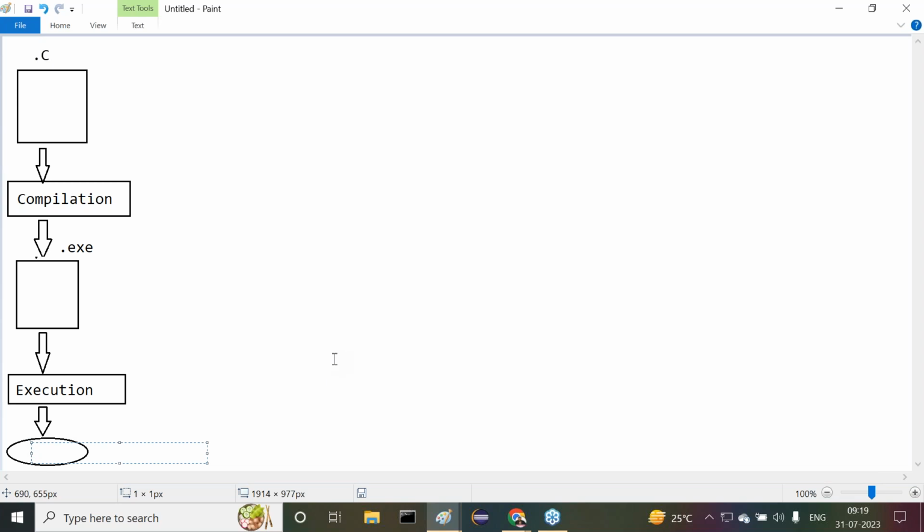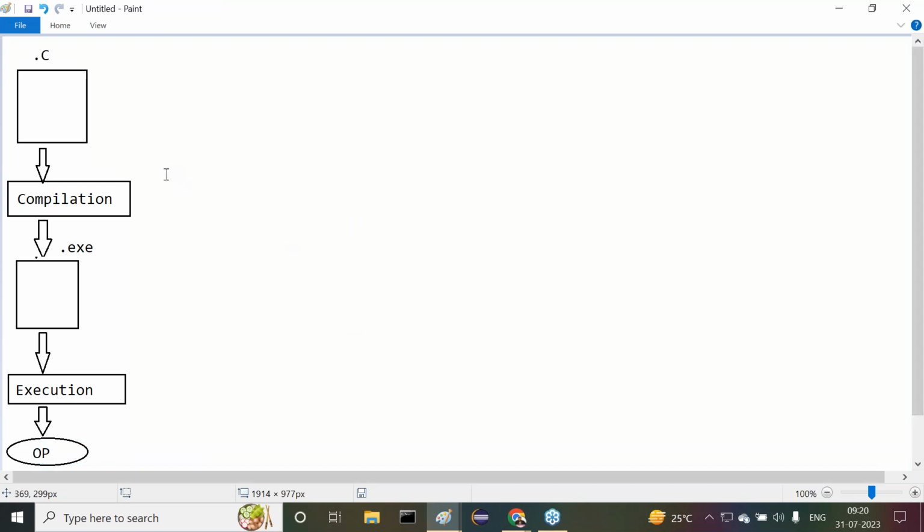The Python machine, also called the Python Virtual Machine, PVM. JVM for Java programs, PVM for Python programs. Now observe carefully. C program I have taken, compilation we are performing, .exe file we are getting, then execution, then we are getting the outputs. This is the total structure we are following.